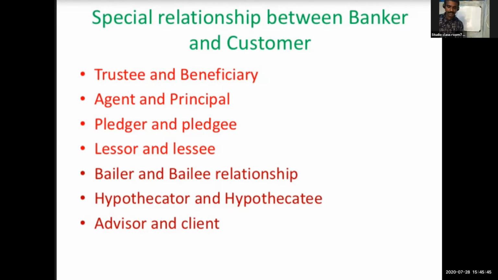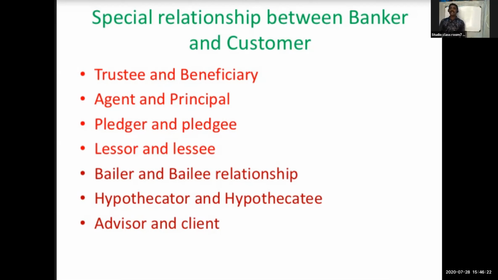For that they have to give an agreement. It means temporary use for an agreed amount. That is lessor and lessee.